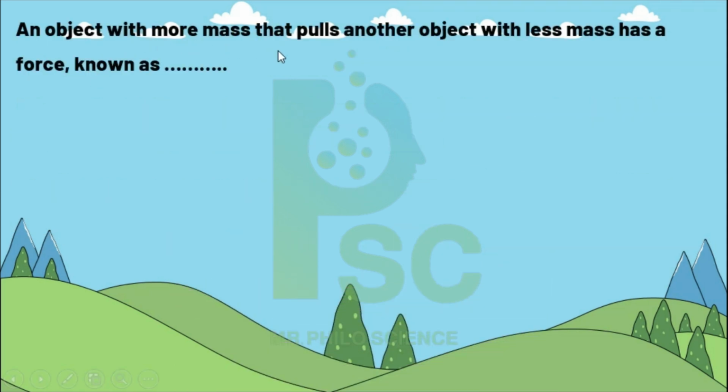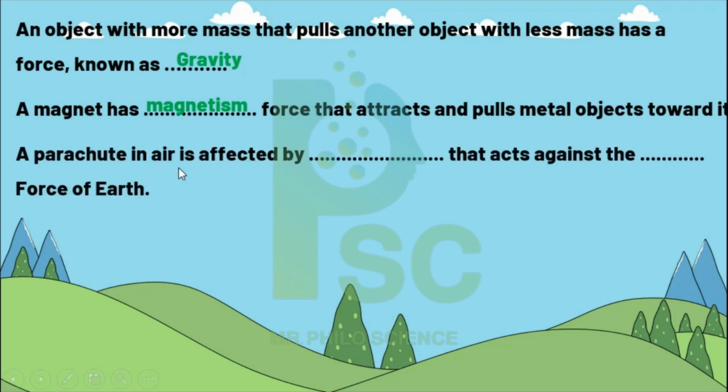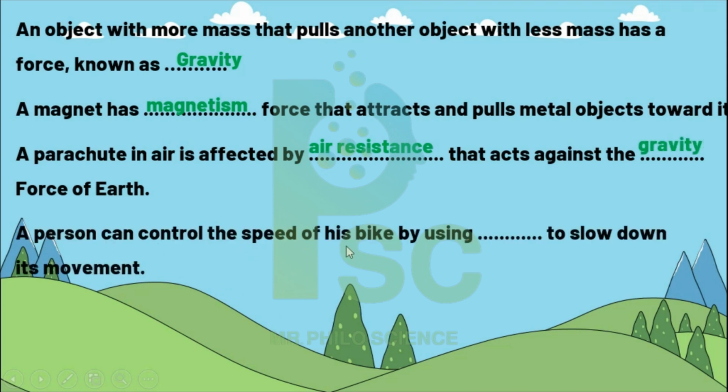An object with more mass that pulls another object with less mass has a force known as gravity. Any object that has mass has gravity. The magnet has a force that attracts and pulls metal objects toward it. Of course, the magnet has magnetism or magnetic force. A parachute in the air is affected by air resistance that acts against the gravity force of the earth. Of course, the parachute in the air has air resistance, and this acts against the gravity force of the earth. A person can control the speed of his bike using a brake to slow down the movement. Of course, he must use the brake.